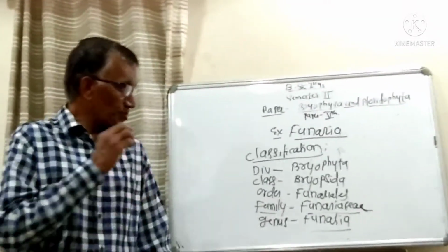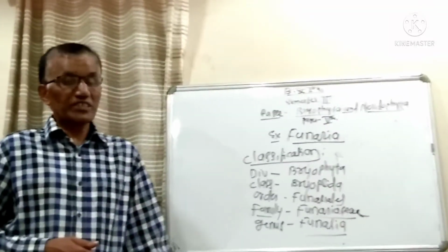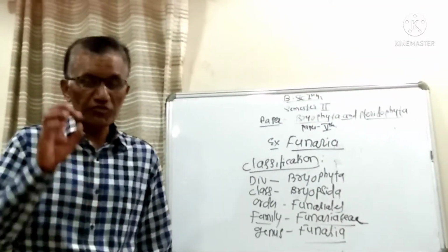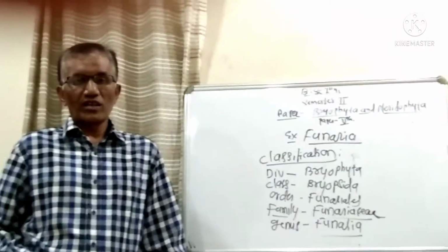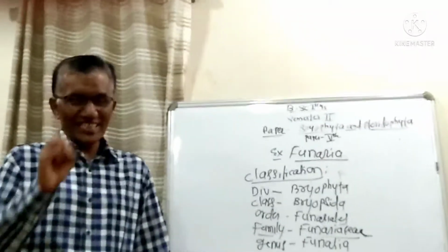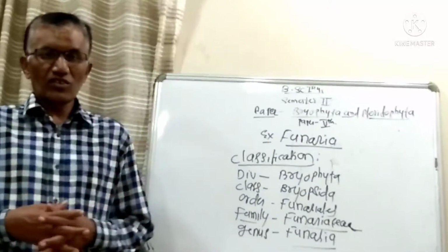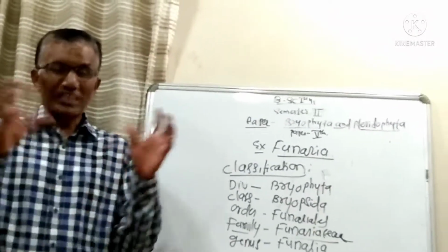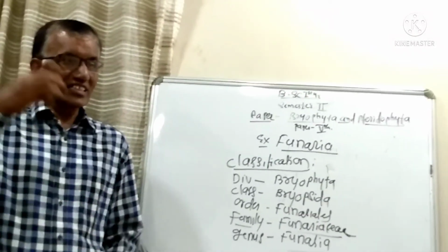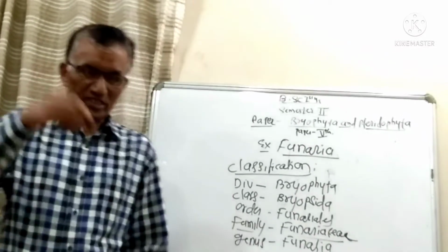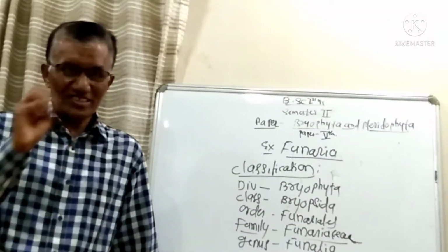Generally, Funaria prefers to grow in moist areas. For example, where there is an old wall or old building with continuous running water, a moist locality.